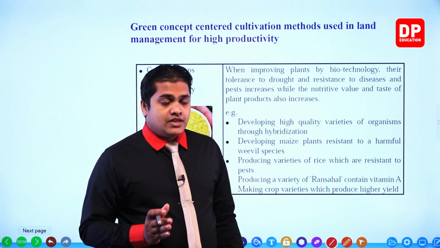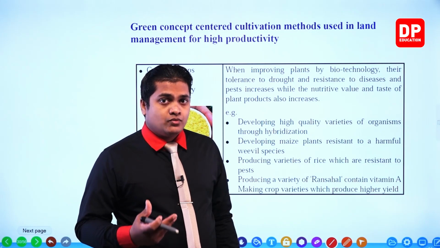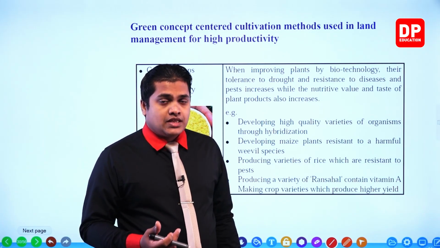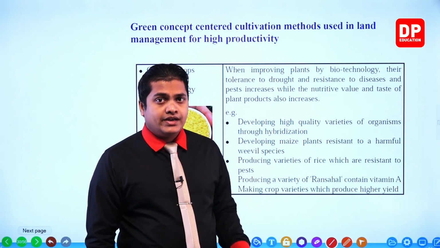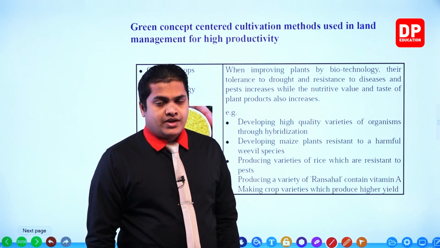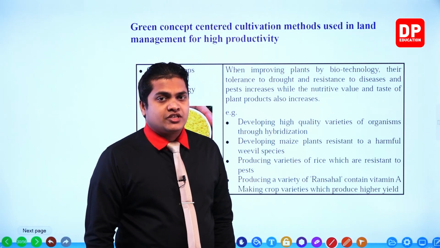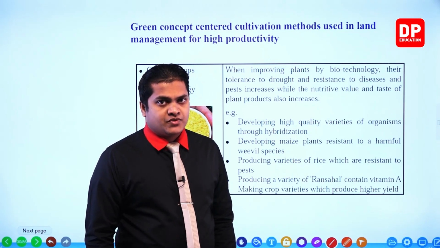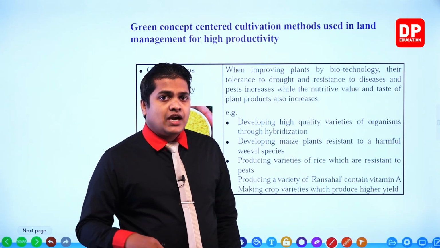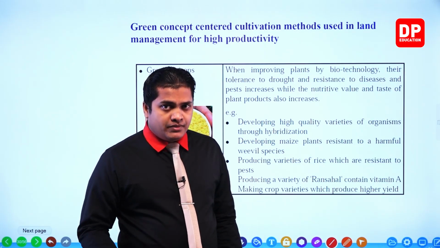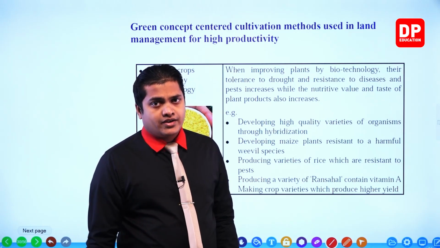Not only that, there are several coconut varieties that can produce a large amount of coconuts, but their height is very low, right? So these are the things which can be done using biotechnology. So by using biotechnology, we can develop different kinds of varieties that can meet our different kinds of requirements.